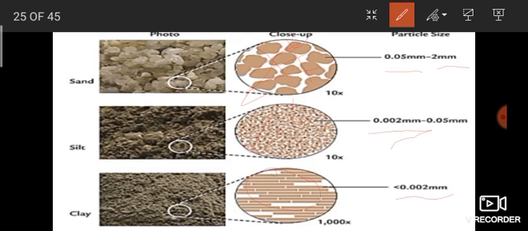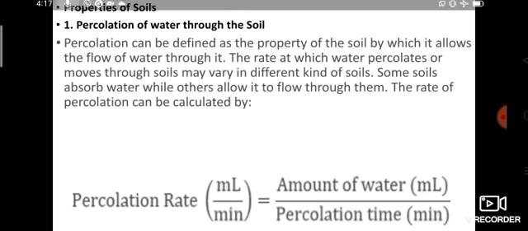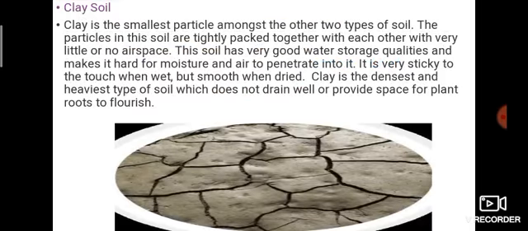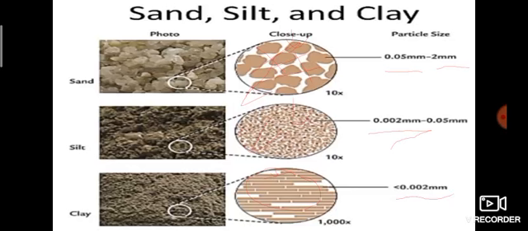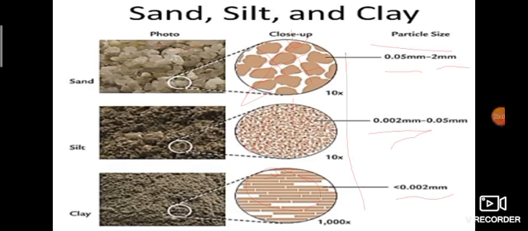If you pour water here, it's arrested, so it can hold the water for a long time. Can you see clearly? This is a photo of soil. This is the arrangement, then the particle size. Shall I move on to the next one?